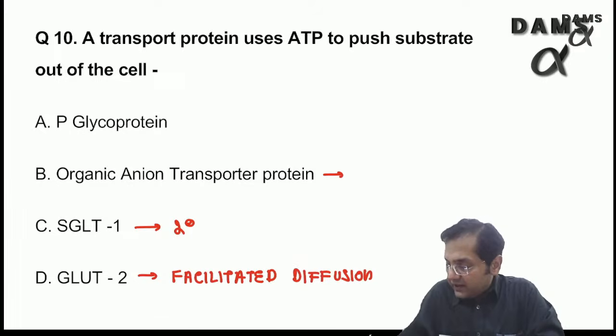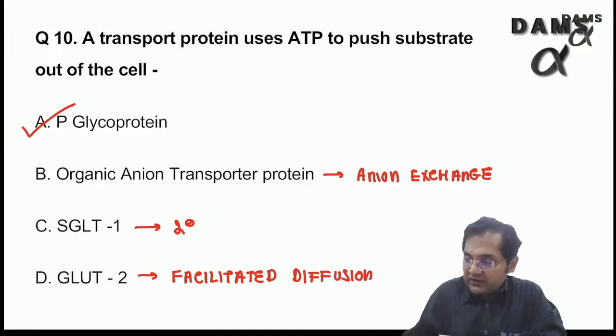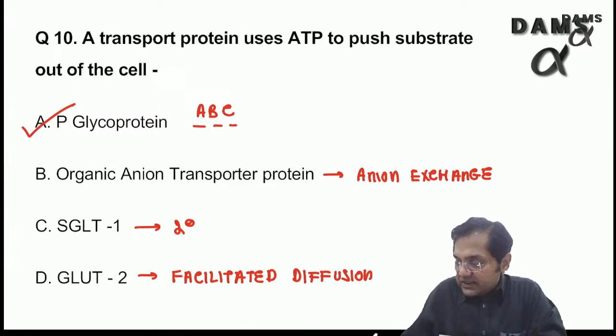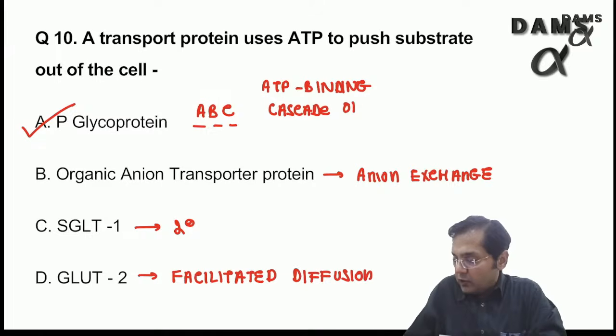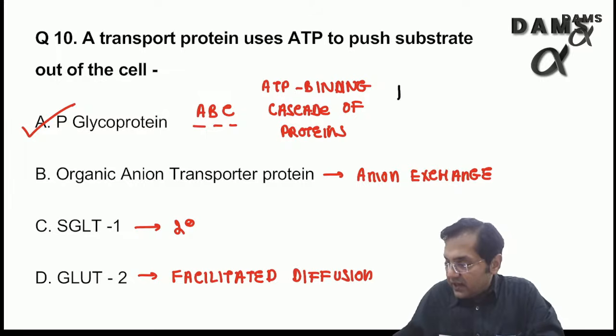Organic anion transporter protein could be an anion exchange. P glycoprotein is the answer here, because they belong to the ABC, or ATP binding cassette proteins. These proteins are an example of primary active transport.